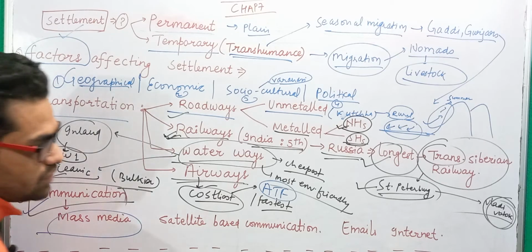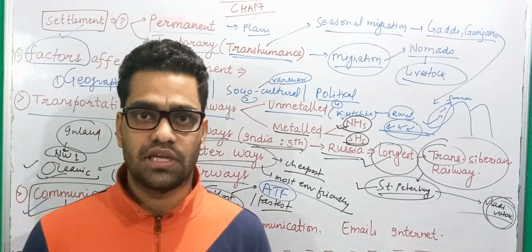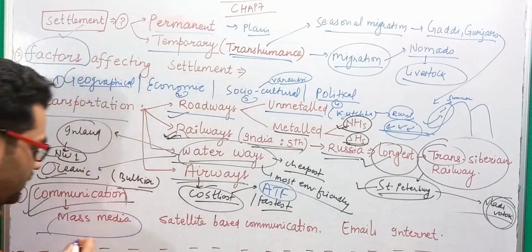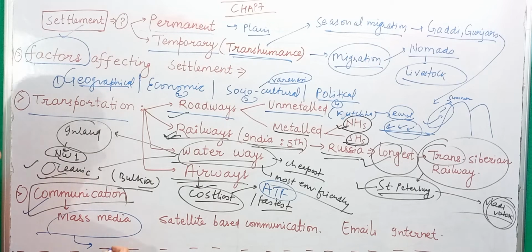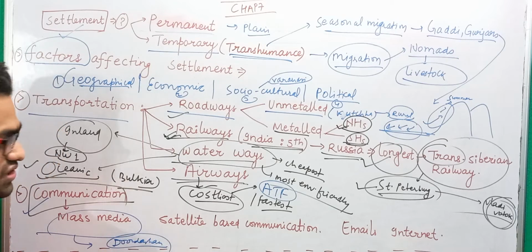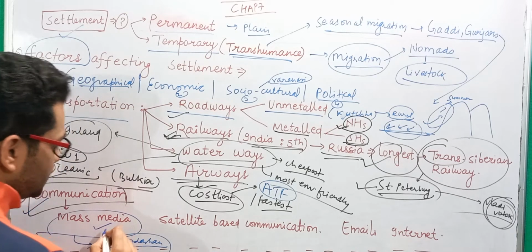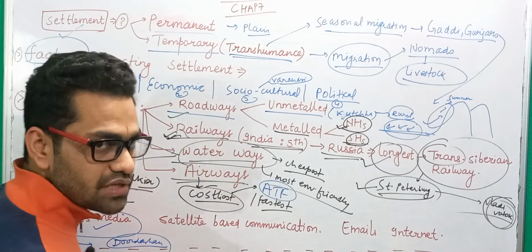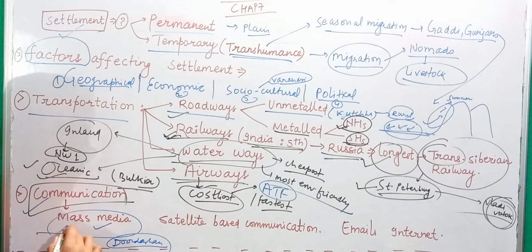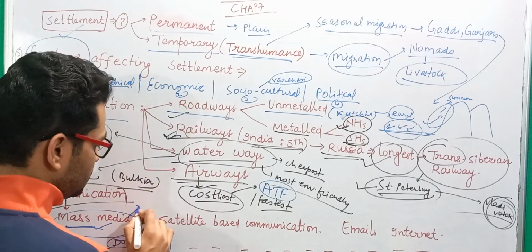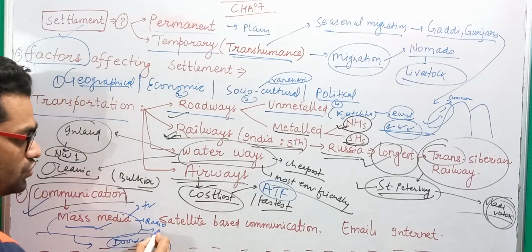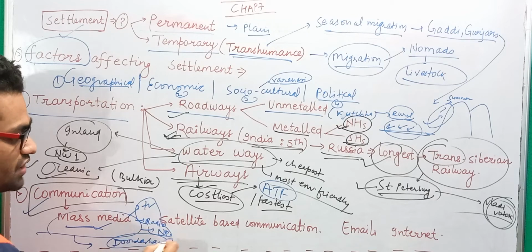In mass media, one person can communicate with a large number of people simultaneously. For example, if our prime minister goes live on Doordarshan, he will be seen by lakhs and crores of people simultaneously. So our prime minister is delivering his message simultaneously to lakhs and crores of people. So this is a type of mass media. This can also occur through TV, through radio, right? This can also occur through newspapers. So these are types of mass communication.